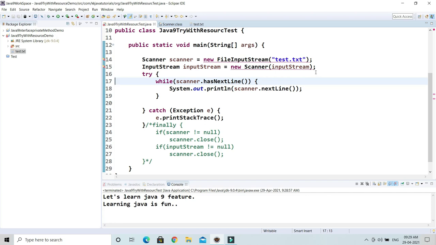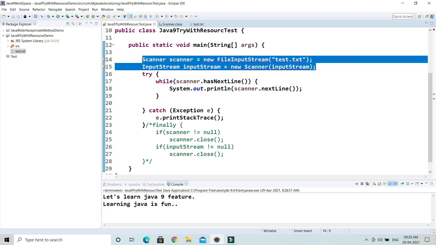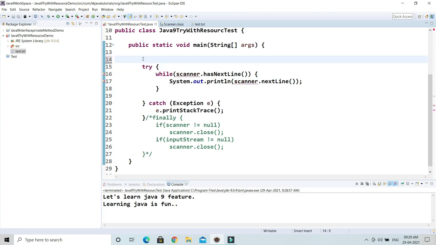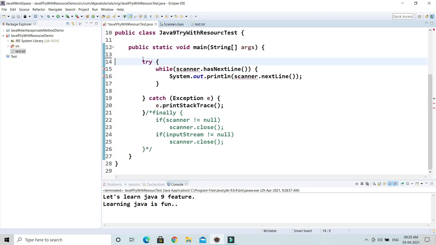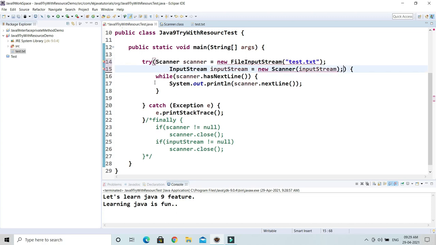So what Java 7 says is, hey, you don't need to close these resources explicitly, because these resources ultimately implement the AutoCloseable interface, right? So you can declare your resources something like this. So what went wrong? Okay, this is not required.